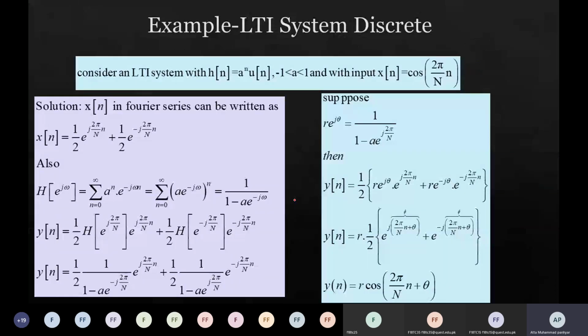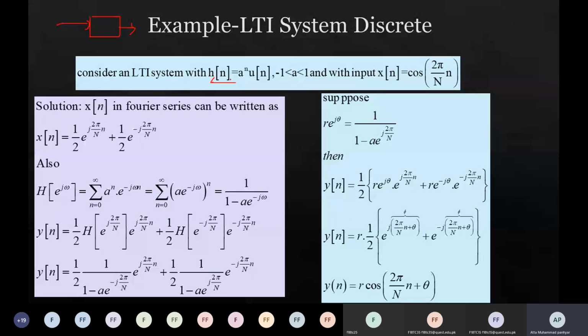So, considering an example, consider an LTI system with impulse response. Whenever you must memorize it, h of n is the impulse response of the system. Whenever we apply an input, something is done by the system, and that something is the impulse response, represented by h of n.